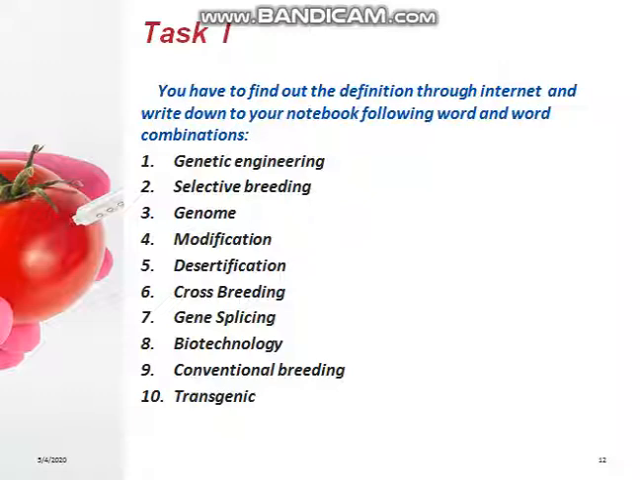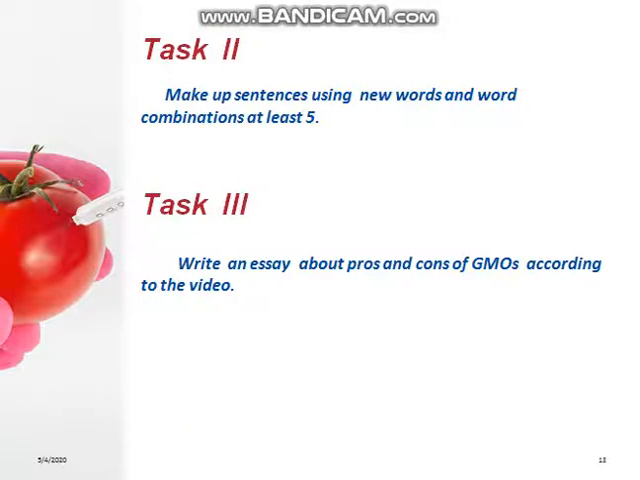Genetic engineering, selective breeding, genome modification, desertification, crossbreeding, gene splicing, biotechnology, conventional breeding, transgenic. Task 2 is to make up sentences using new words and word combinations, at least 5. And the last one, task 3, is to write an essay about pros and cons of GMOs according to the video.